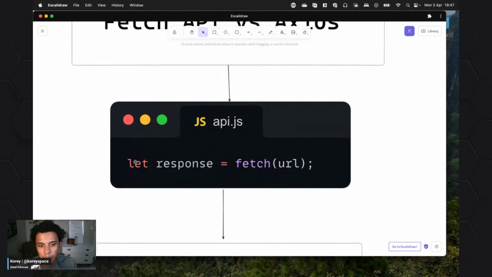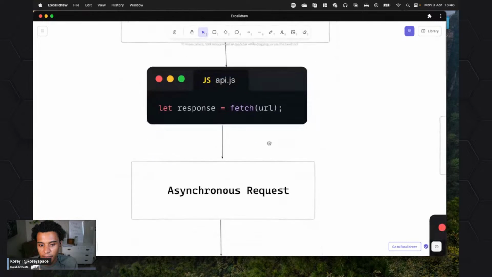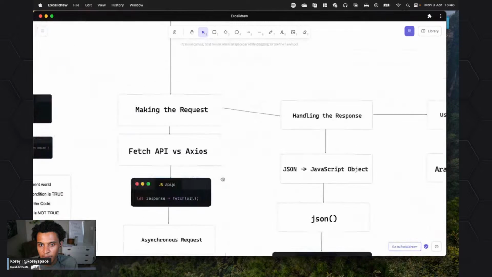You can have the response, which is let response equals fetch, and a URL. Normally you store the URL in another variable, but in my examples, I'm just going to put in a URL just so we know what we're working with. But this is the very simple, very basic. We're going to take a response and put in the URL, and fetch whatever information that endpoint gets us.